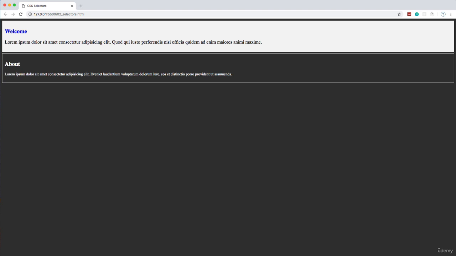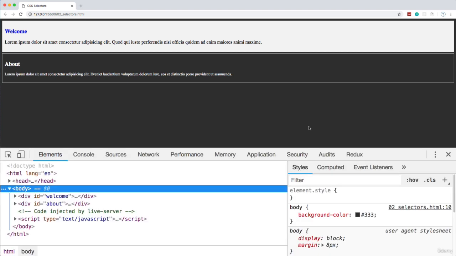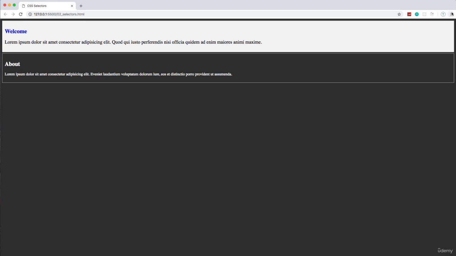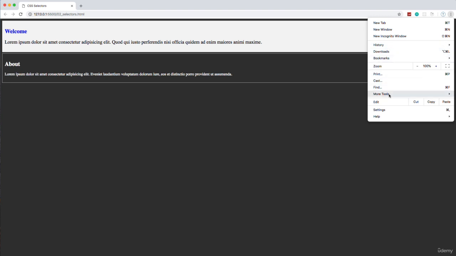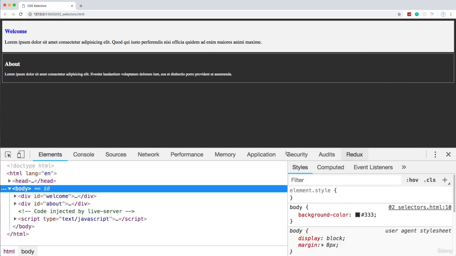You just might have to look up the shortcut to get to them, or the menu item to get to them. So in Chrome, if you're on Windows, you can hit F12. That should open them. If you're on a Mac, you can do Option Command I, and that will also open them. And it's also in the menu, so if you go up here and you go to more tools, I know you guys can't see it, but off to the right there's a developer tools option, and I can click that, and that will also open them up.